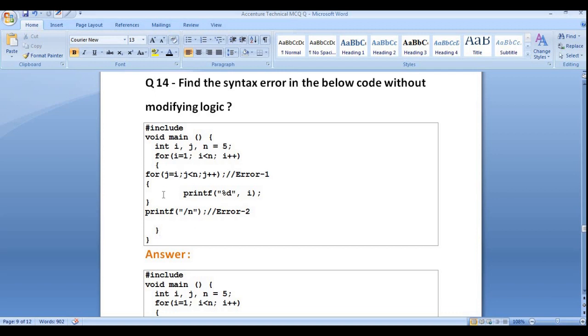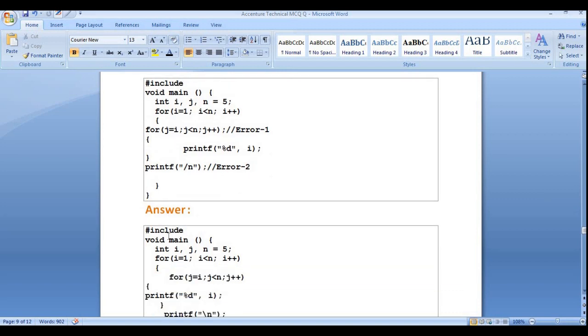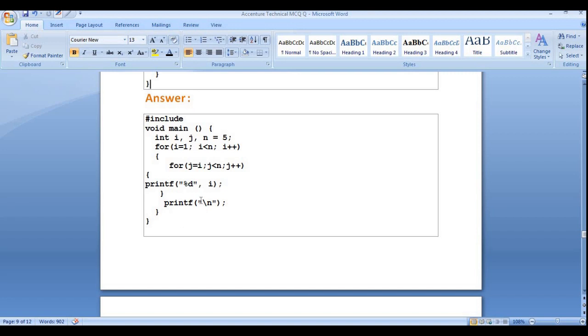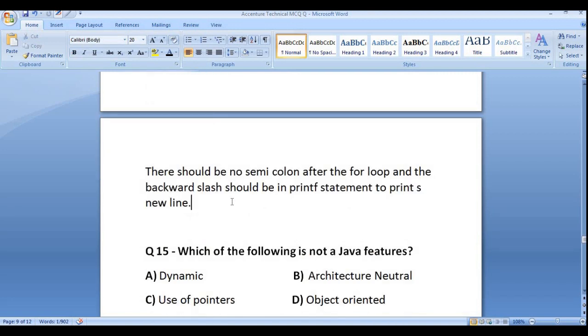That's why this is the trickiest question you can say. Most of the time this type of question appears in Accenture, Cognizant, TCS, etc. These are minor things that cause a big problem. So you must be using the backward slash. So this is the explanation here.